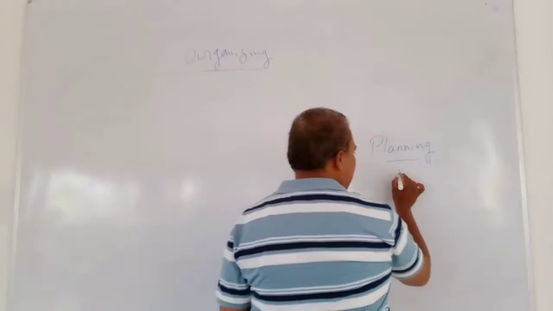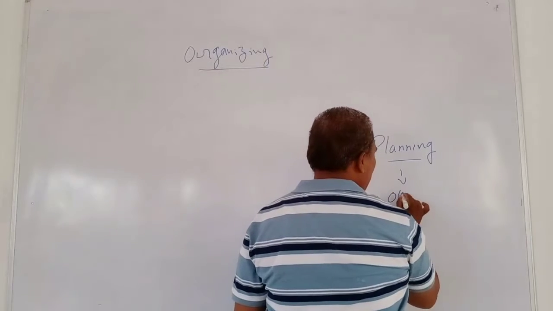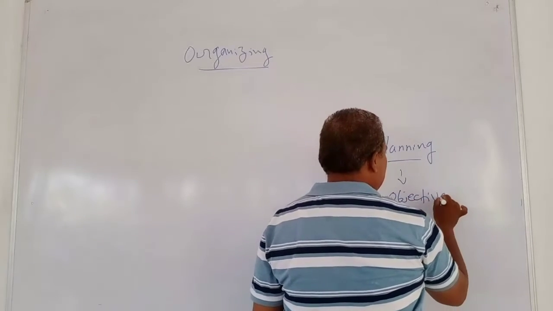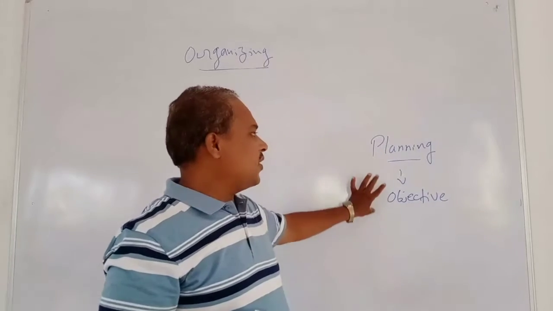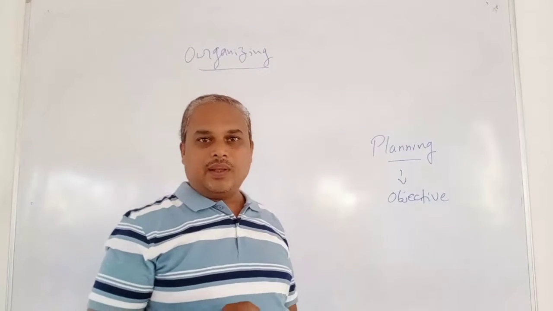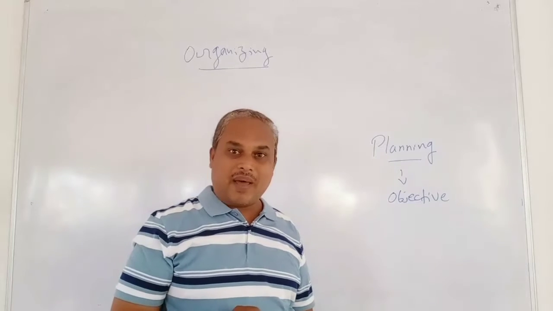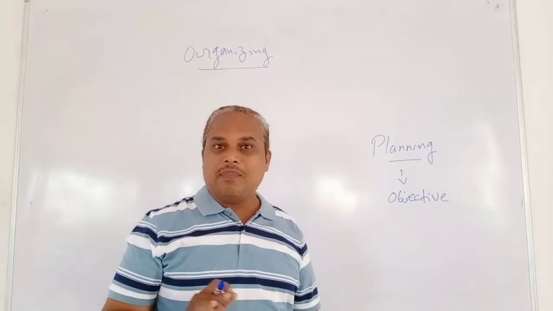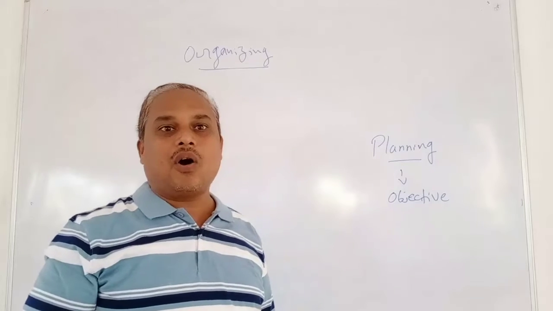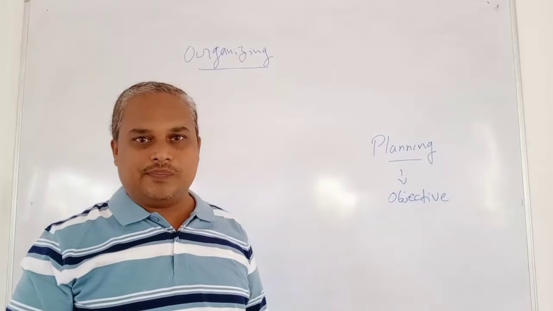For making a plan, we need objectives. Without objectives, we cannot set our planning. And planning is the first function because plans tell us how to reach our goals.